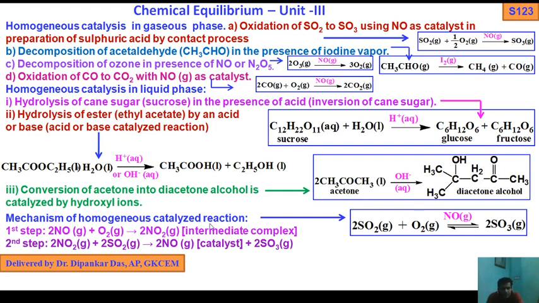So, mechanism of homogeneous catalyzed reactions. In the first step, 2NO gas is the catalyst. NO gas plus O2 gas gives 2NO2 gas, the intermediate complex. Again, 2NO2 gas reacts with SO2 gas, and we get 2NO, the catalyst, plus SO3 gas. So this is the mechanism of homogeneous catalyzed reactions. Here, only ethyl acetate liquid plus water. Okay, next, move on.